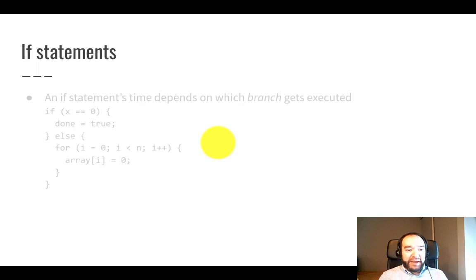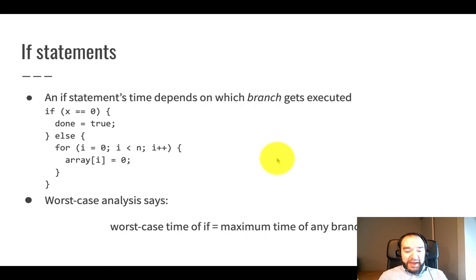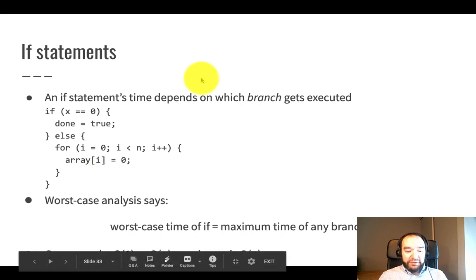If statements use the same kind of reasoning. An if statement's time depends on which branch gets executed. Here's an example. I've got an if statement. If x is 0, I spend constant time on assigning a variable, but if x is not 0, in the else case, we have a linear time big O of n loop. Sometimes when this runs, it will take constant time. Sometimes it will take linear time, big O of n time. The worst case analysis says you take the maximum of any of the branches. So in this example, in the x equals 0 case, it's big O of 1. In the other case, it's big O of n. We assume the worst and take the maximum of those two, big O of 1 and big O of n, which is big O of n.